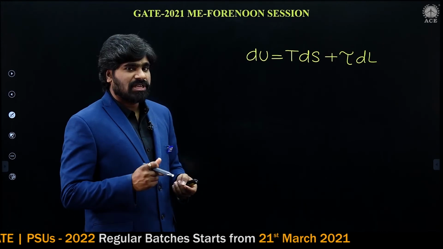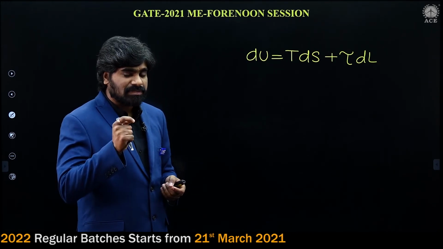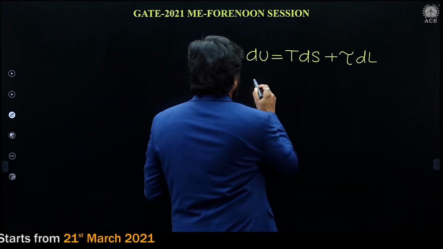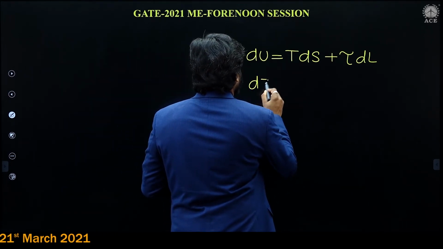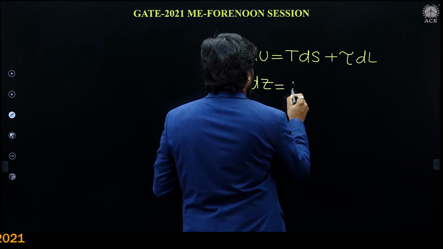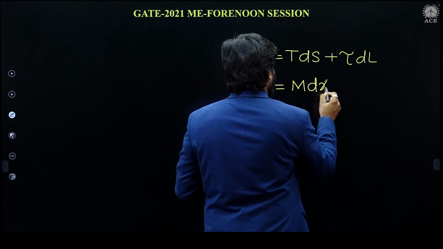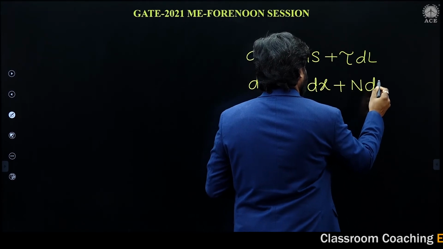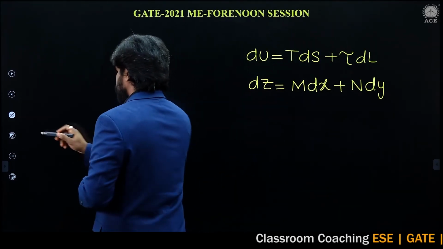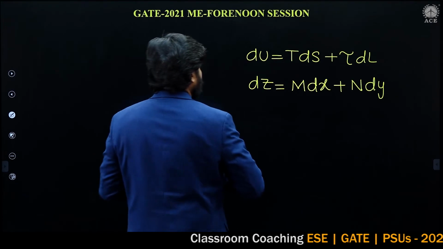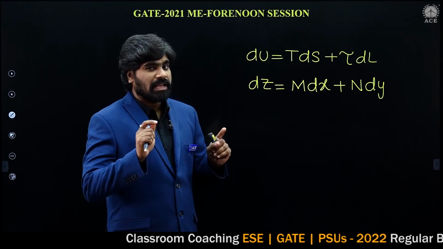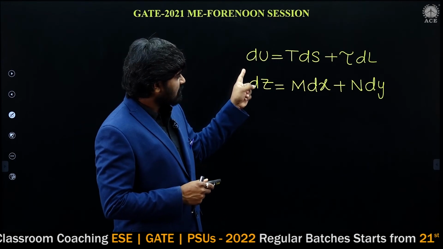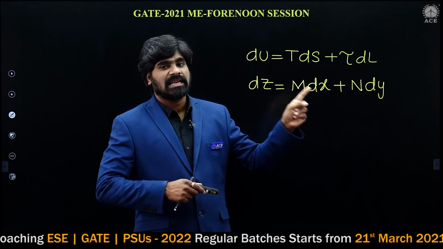This equation is something like dz equals M dx plus N dy. In thermodynamic relations, I have explained that such an equation is an exact differential equation.